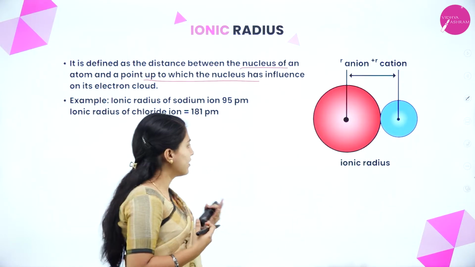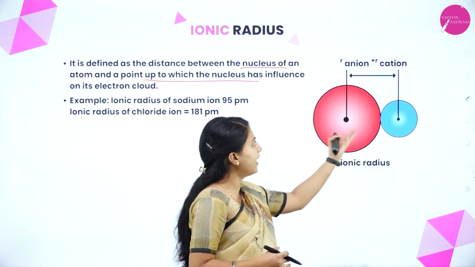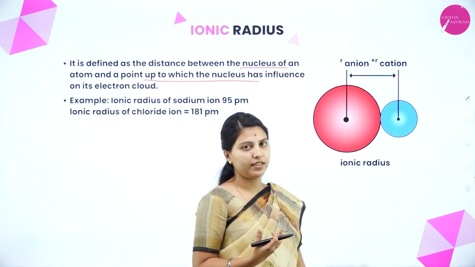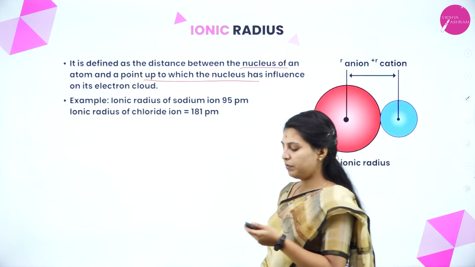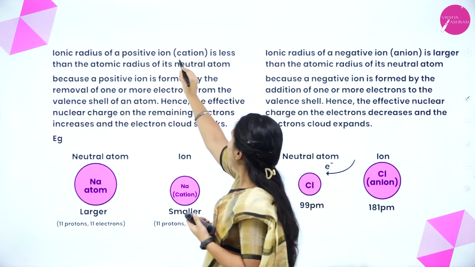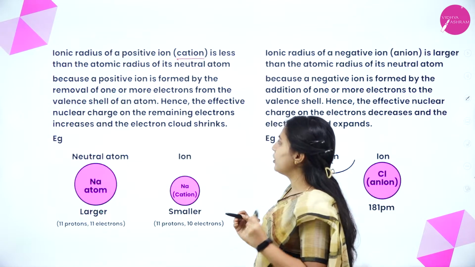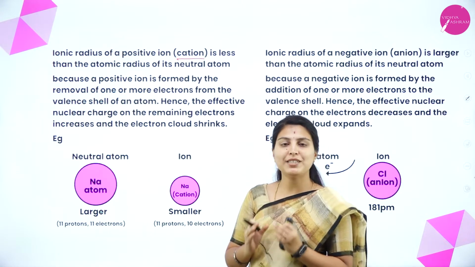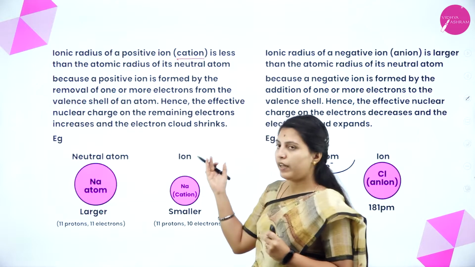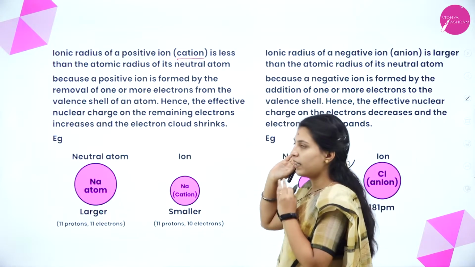Why? What is this known as? See here, anion is greater in size than cation. How has it become like this? The ionic radius of a positive ion, that is cation, is less than the atomic radius of its neutral atom. Neutral atom means parent atom. The positive ion, that is cation, is smaller than the parent or its neutral atom.